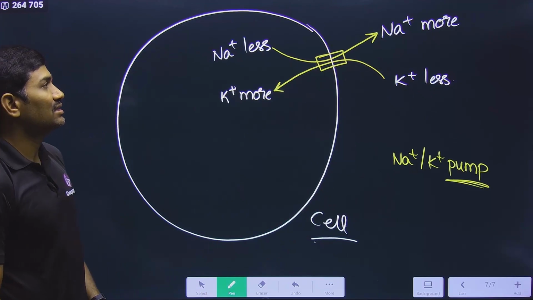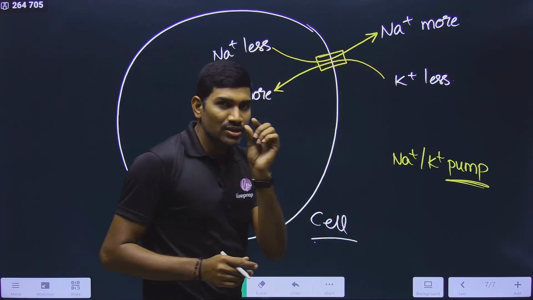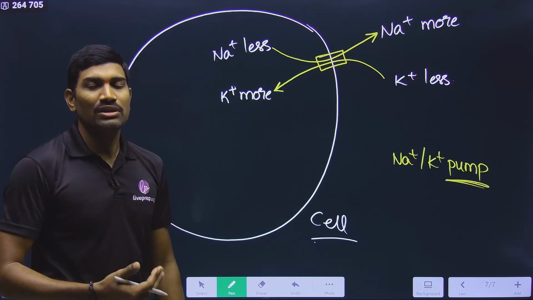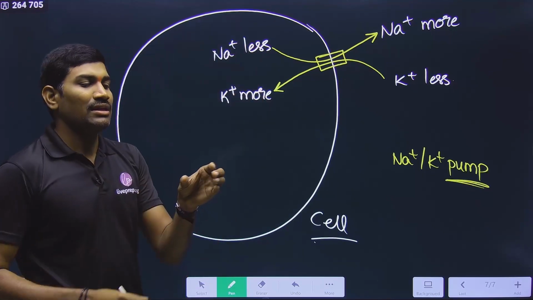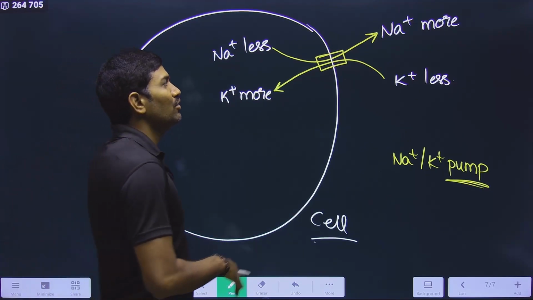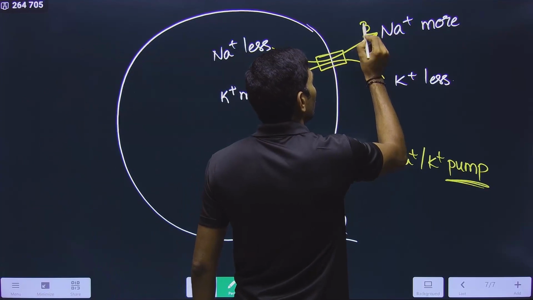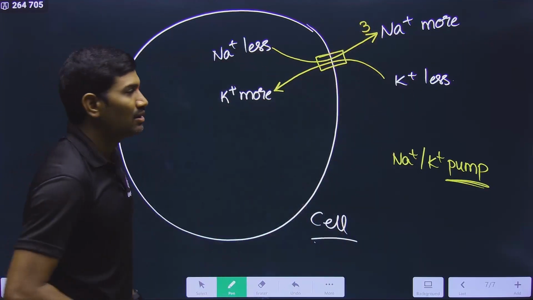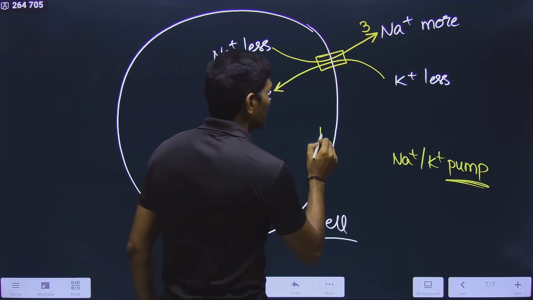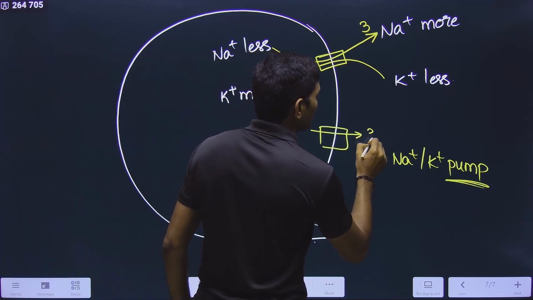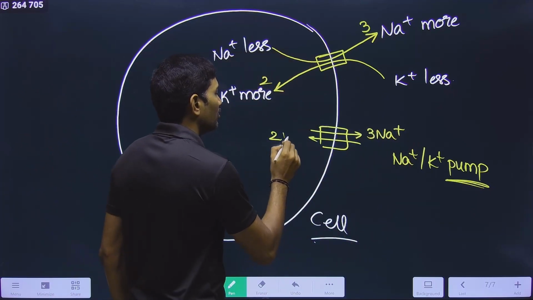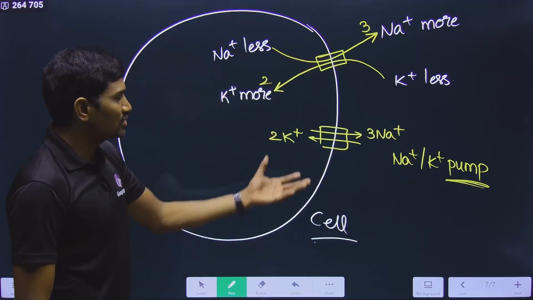But here, Na plus is small in size and K plus is large in size. Already in the periodic table you studied, no? In a group from top to bottom, the atomic radius increases, that means overall size is increasing. So for the movement of every 3 Na plus out of the cell, 2 K plus are coming into the cell. This is the basic point. So in the Na plus K plus pump, you will draw 3 Na plus going outside the cell for the entry of 2 K plus ions.